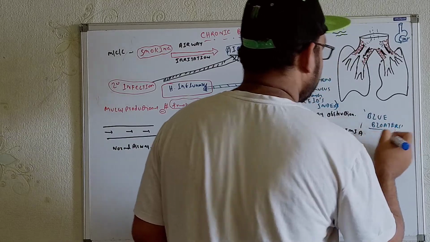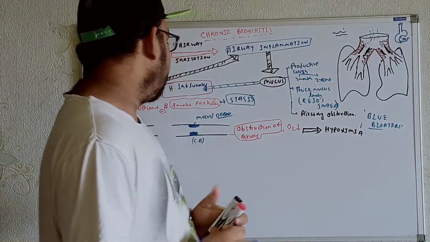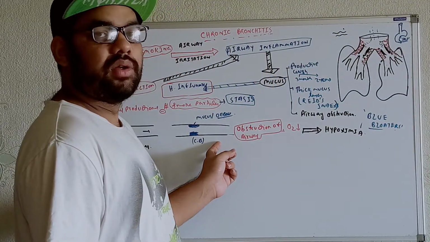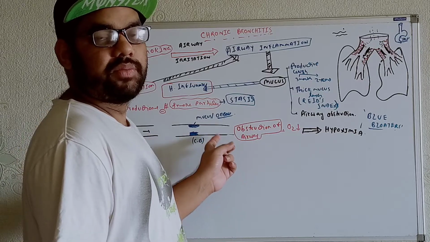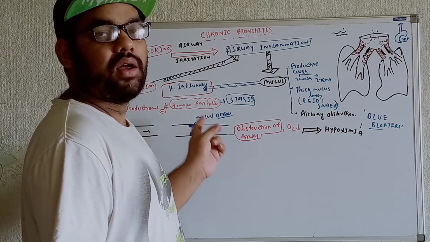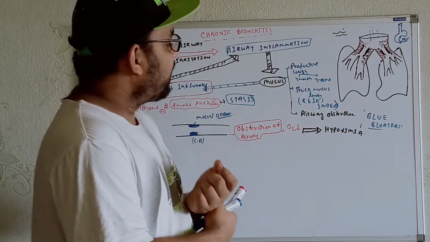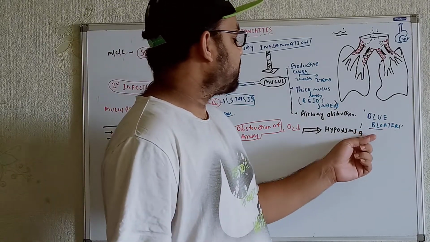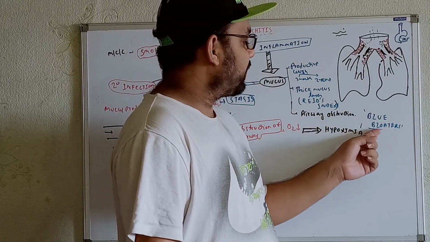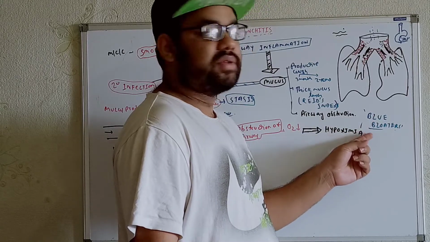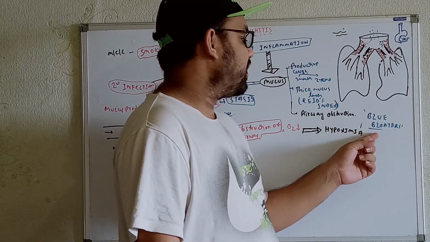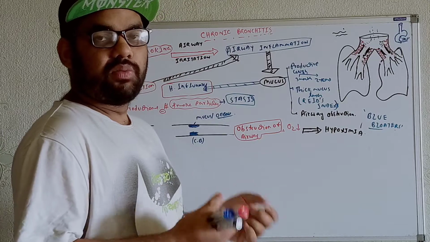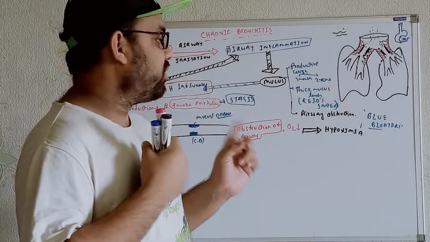In these cases, whenever we get the development of hypoxemia or obstructions within the airway from the deposition of mucus in chronic bronchitis patients, we get the development of blue bloaters due to the deficiency of oxygen. The significant clinical manifestations will be bluish skin, along with bluish lips.